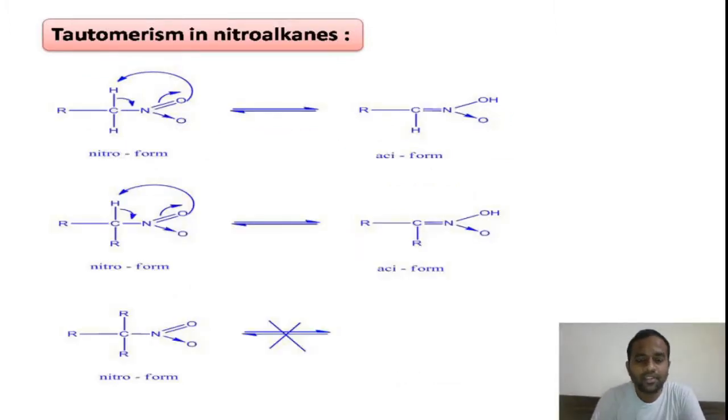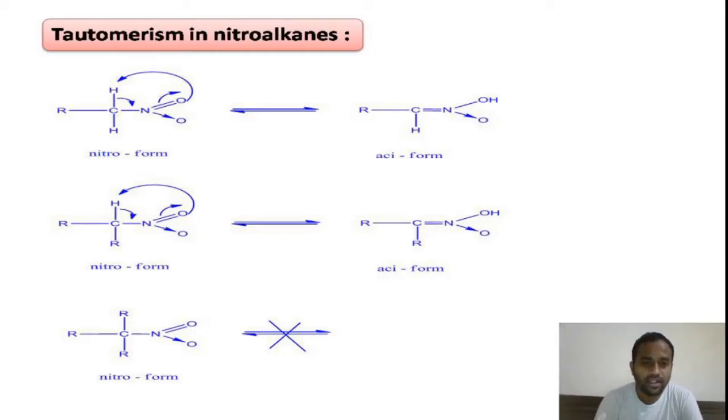Right. From the previous slide we can conclude that nitroalkanes having at least one alpha hydrogen atom will be involved in tautomerism. Yes, because only that alpha hydrogen is involved in the shift from one position to the other, so that we will get two tautomers, right? If you look at the tautomerism in three types of nitroalkanes, that is primary nitroalkane, secondary nitroalkane, tertiary nitroalkane, let us see which nitroalkane will exhibit tautomerism and which do not.